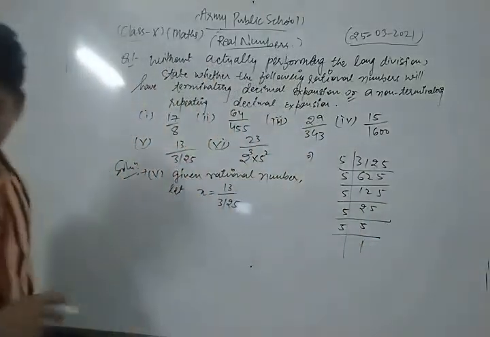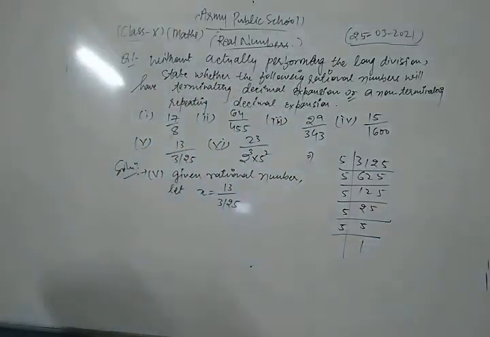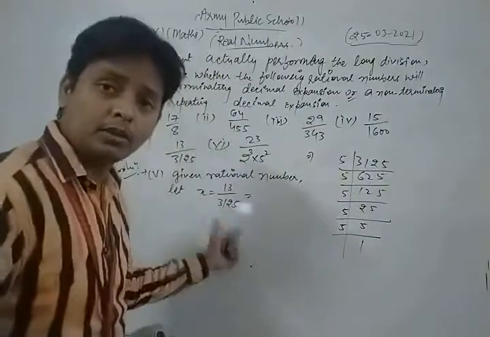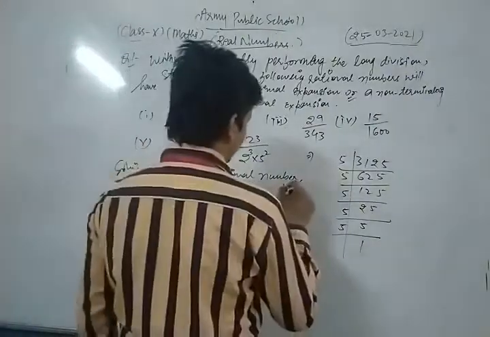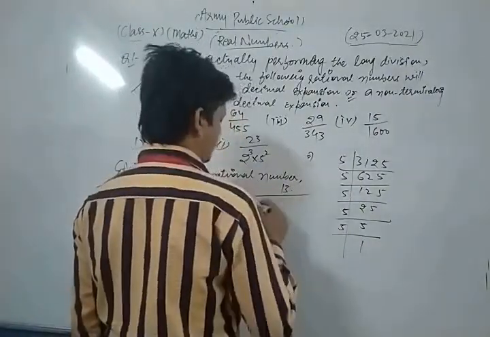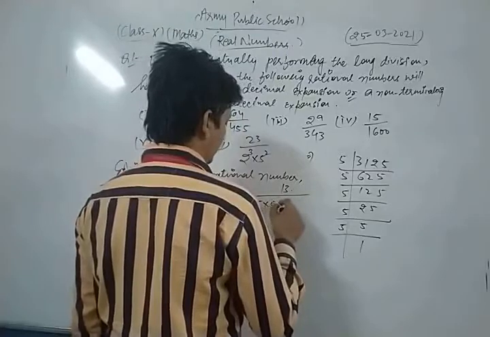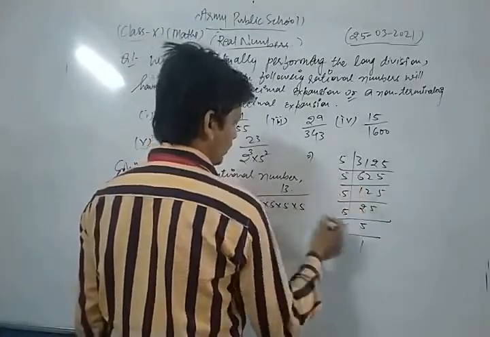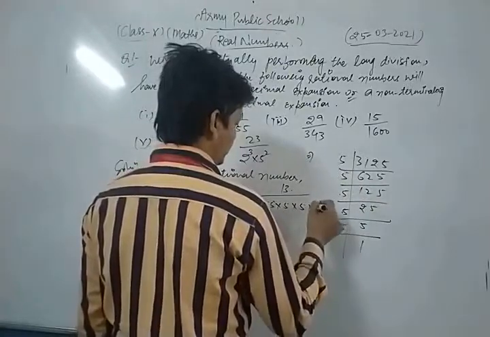So the prime factorization of the denominator of the given number is 13 upon 5 into 5 into 5 into 5 into 5.